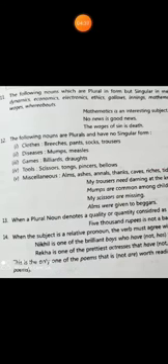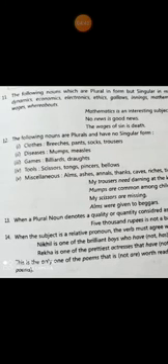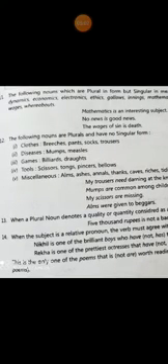When the subject is a relative pronoun, the verb must agree with the noun for which it is used. 'Nikhil is one of the brilliant boys who have not taken the examination.' In this, the relative pronoun's verb must agree with the noun. 'This is the only one of the poems that is worth reading.'